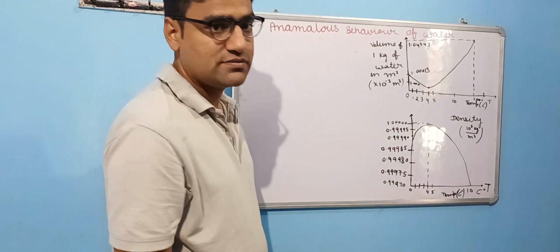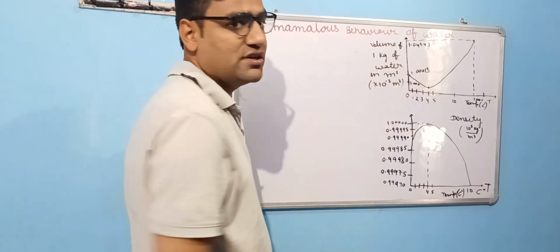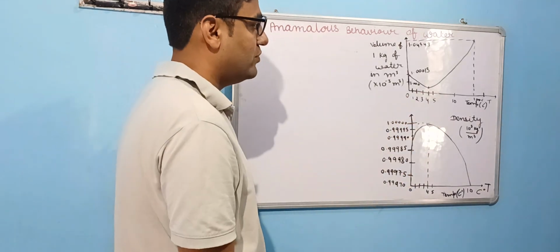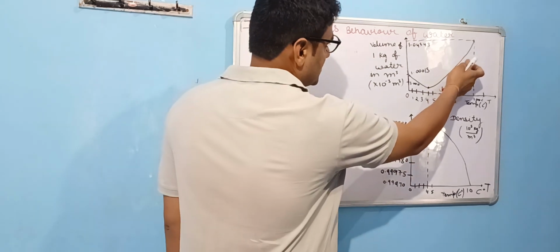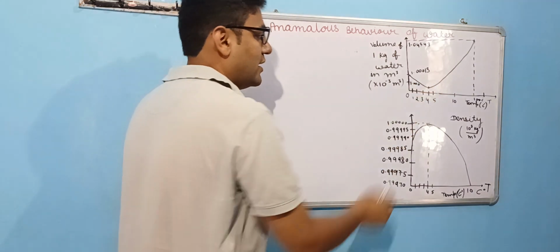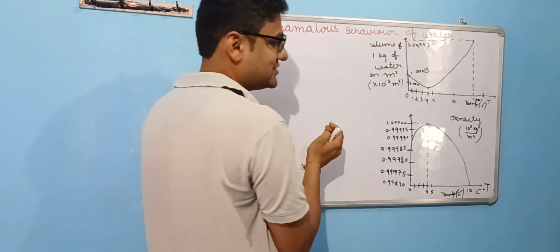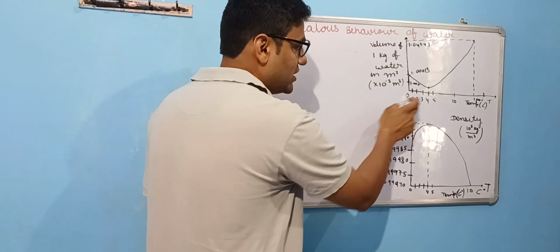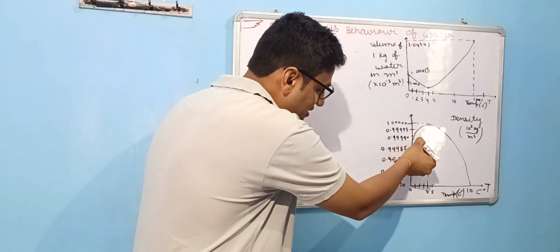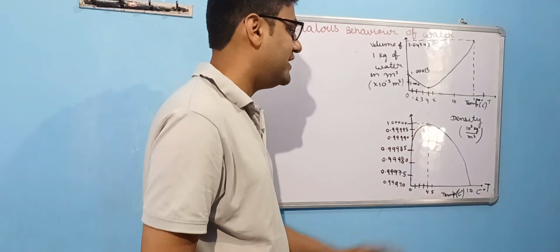Below 4 degrees Celsius, as we proceed towards 0 degrees Celsius, its volume again starts increasing. So this is a different kind of behavior. In the case of other substances, when we decrease the temperature, the volume keeps decreasing. It also happens with water till 4 degrees Celsius, but below 4 degrees Celsius, as we decrease the temperature more, its volume starts expanding. So its density starts decreasing, and it starts to become light.